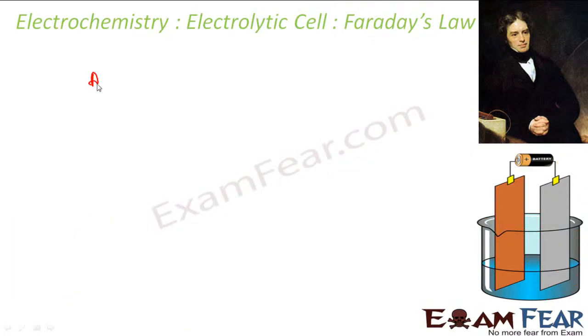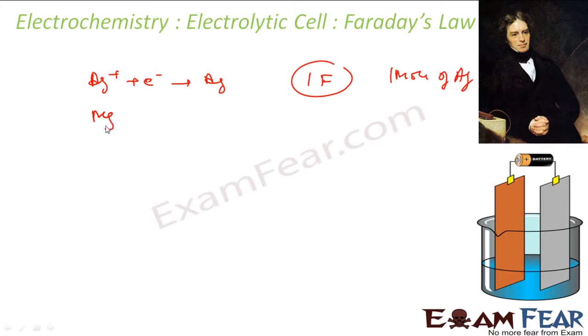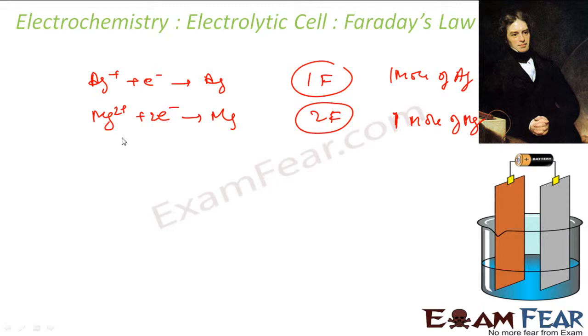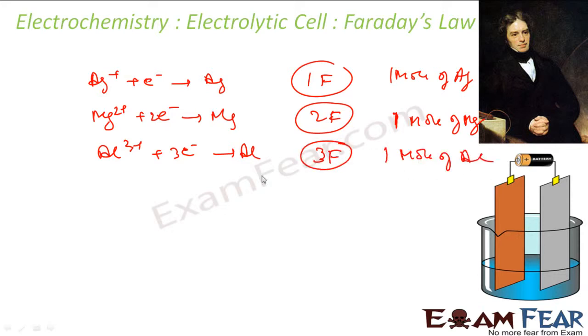For example, Ag+ to Ag, right? So I can say that 1 Faraday is required to reduce 1 mole of Ag. Similarly, Mg2+, it needs 2 electrons to become Mg. You can say that 2 Faraday charge is required for 1 mole of magnesium. Similarly, Al3+, it needs 3 electrons to become Al. I can say that 3 Faraday charge is required to reduce 1 mole of aluminum.